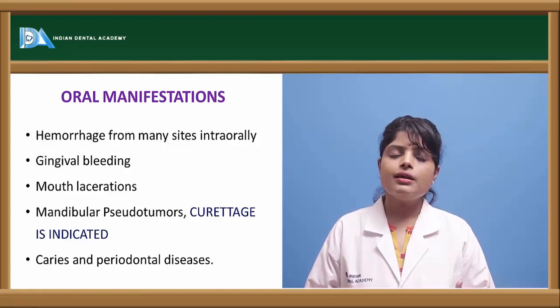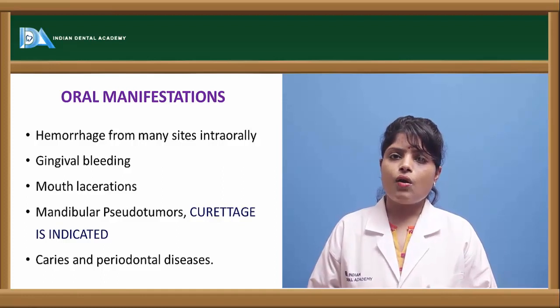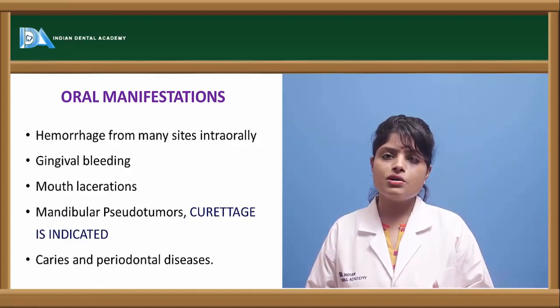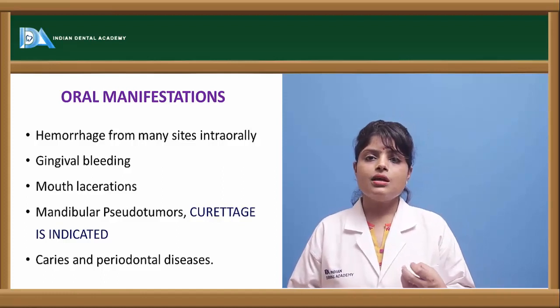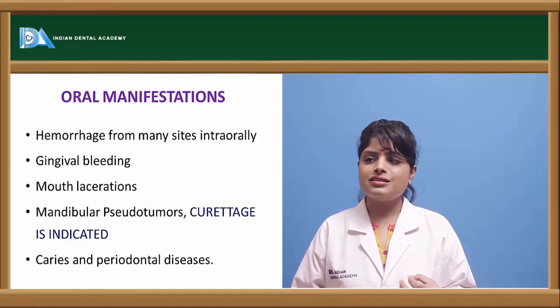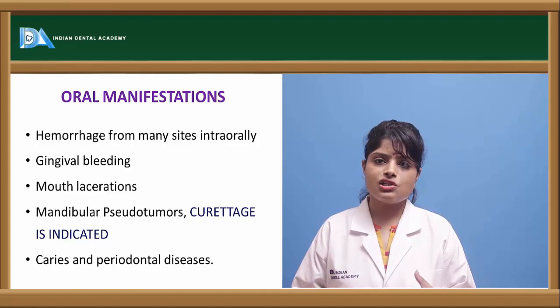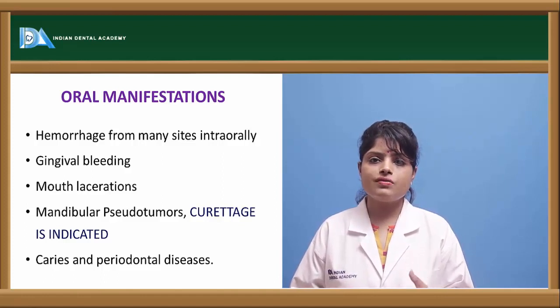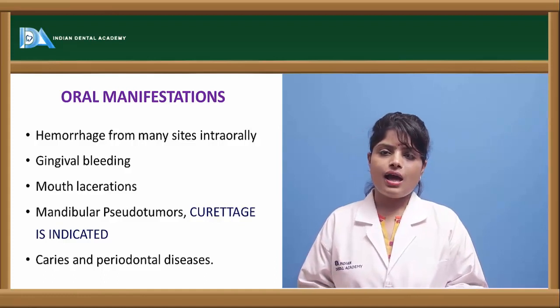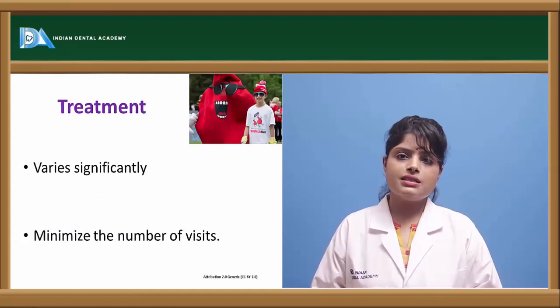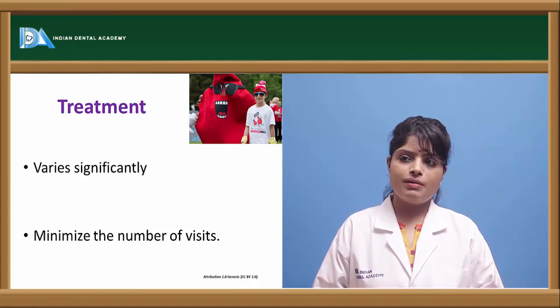They also have certain pseudotumors in the blood or bone, due to internal bleeding. They have mouth lacerations, more incidence of gingivitis, periodontitis and gingival bleeding, and caries and periodontal disease are more present in the hemophilic patient.